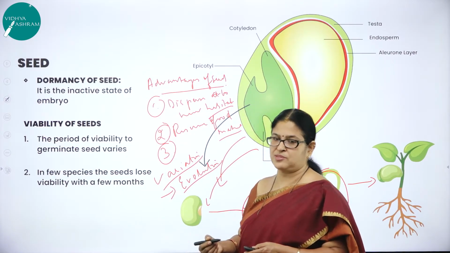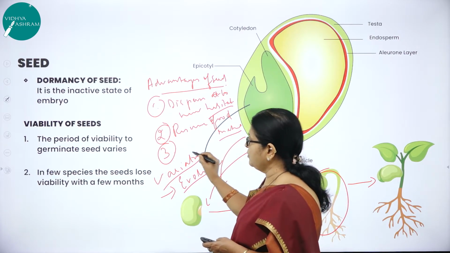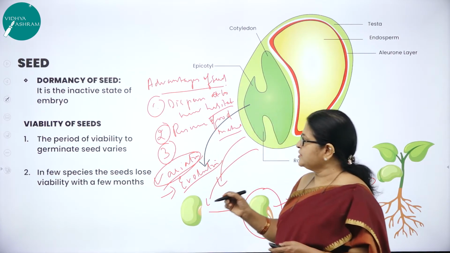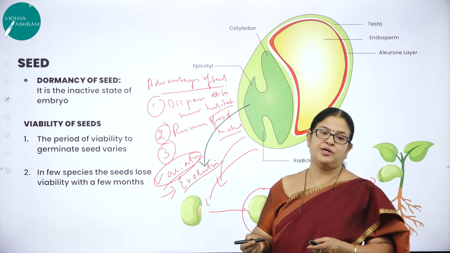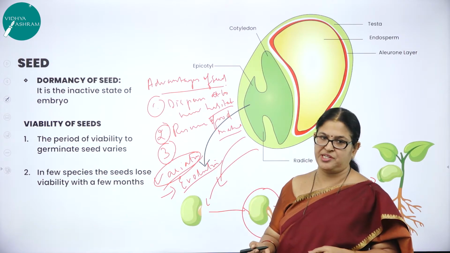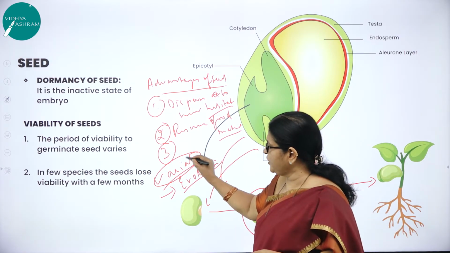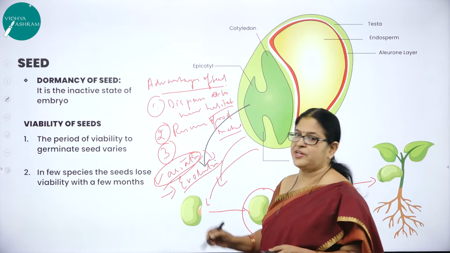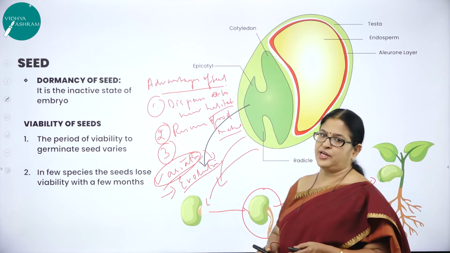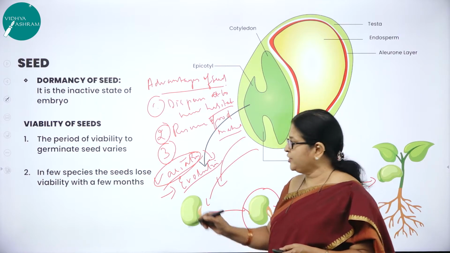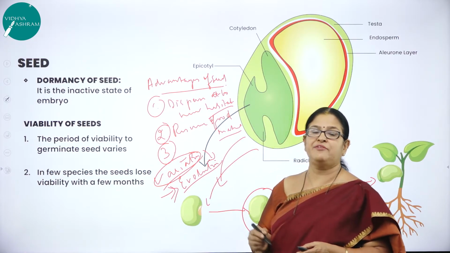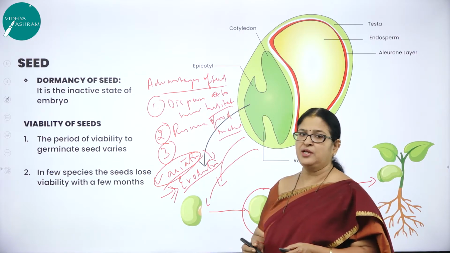Evolution is part and parcel of this universe. Because, as I said, the seeds will lead to new combinations in new generations, leading to variation. And variation is a very, very important tool for evolution. So seed will lead to evolution. So it's a very, very important concept to be learned.